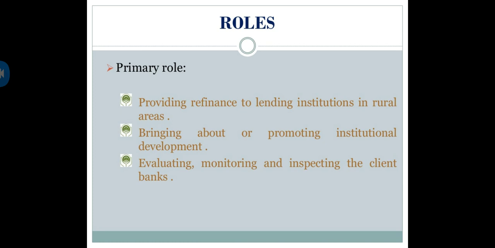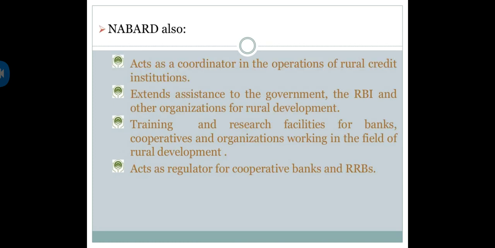It is inspecting. NABARD also acts as a coordinator in the operation of rural credit institutions, extending finance to government, as well as to the RBI and other organizations for rural development. Training and research also: it is lending money for training and research facilities for banks, cooperatives and organizations working in the field of rural development. It acts as a regulator for cooperative banks and RRBs. It is regularly supplying finance for cooperative banks and regional rural banks.